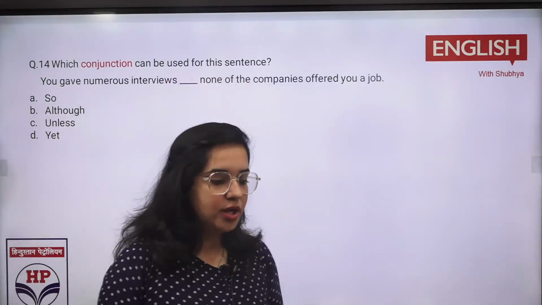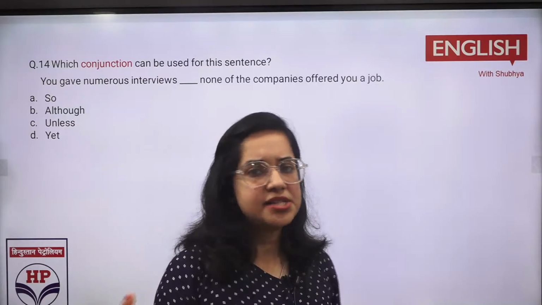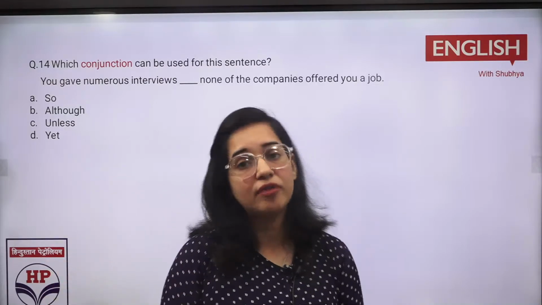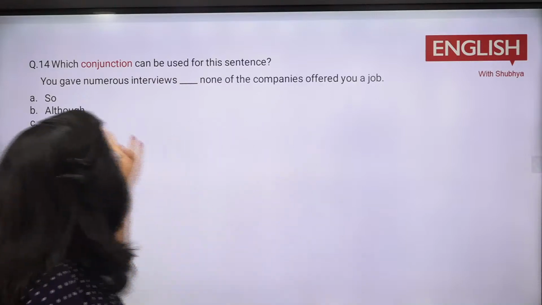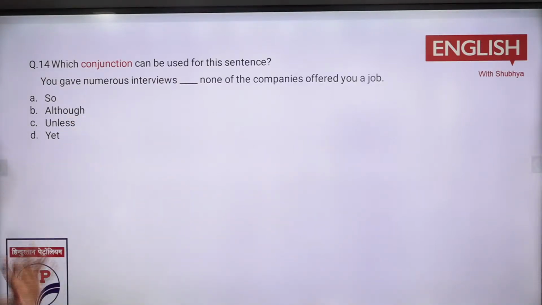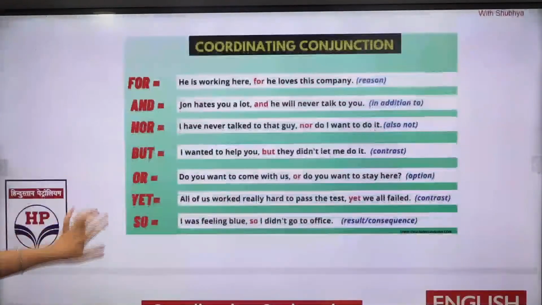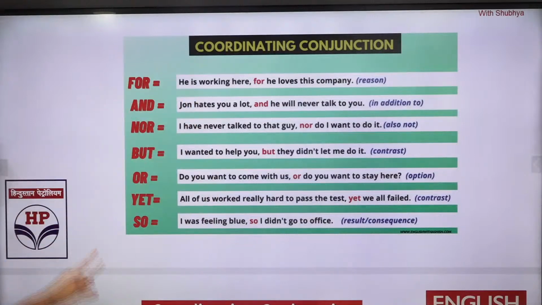If I say you were working on this assignment since 5 days, yet you have not finished it out, then "yet" will come in your situational, and that is for negative. So yet is for something negative, and unless is when you are pointing out certain positive, or you can say a situation is there. Same way, just have a screenshot of it also, note it down where which conjunction will be used, right?